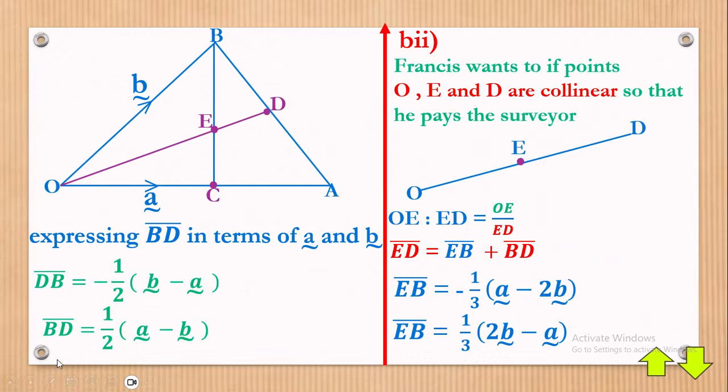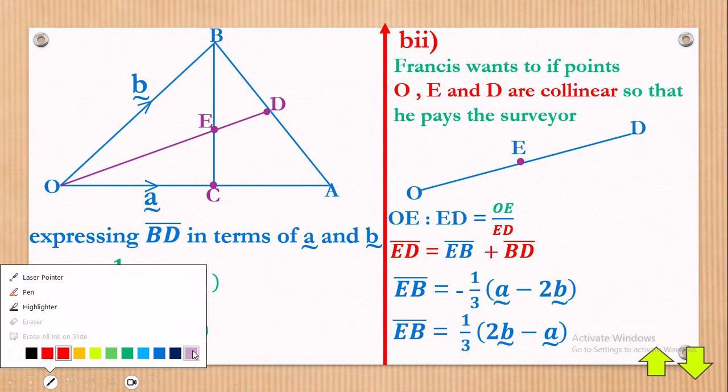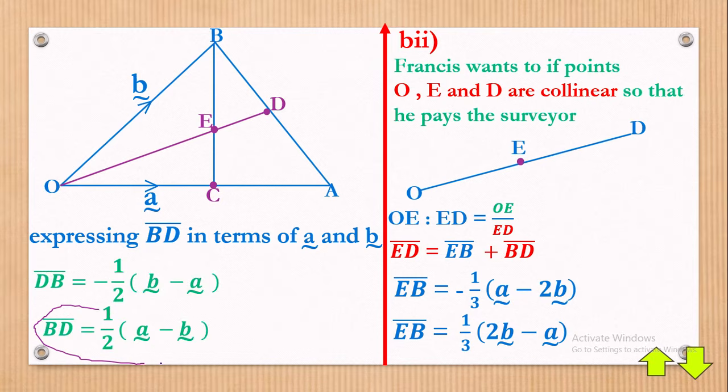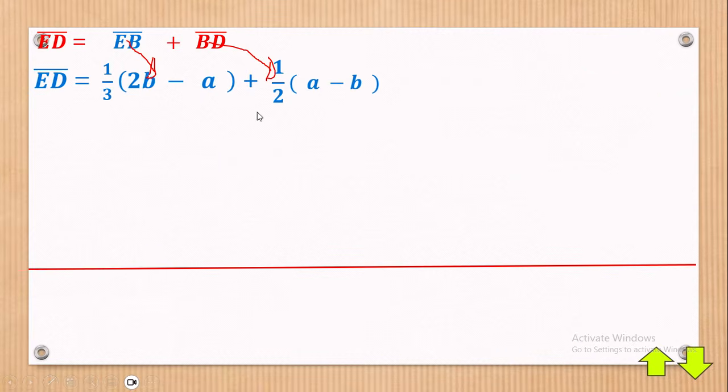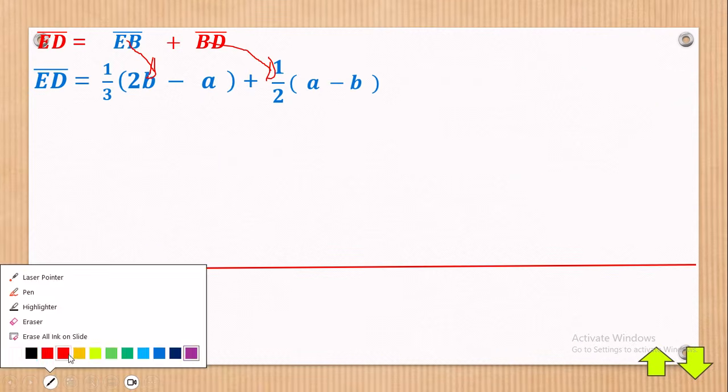If you can really see, allow me to rub this off so we get a different ink. BD is right here. And EB is right here. And remember, you're substituting for this in that formula. And you're substituting for this in that formula right there. And that's what we have in the next part here. If you can see that.